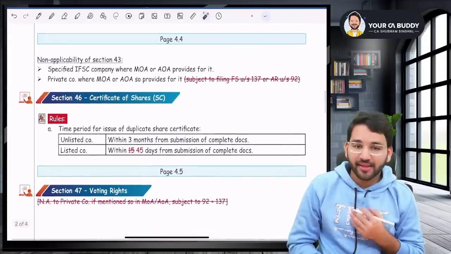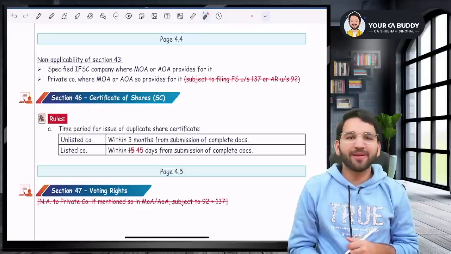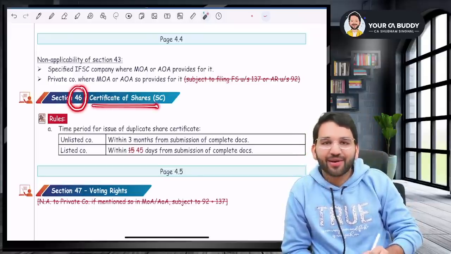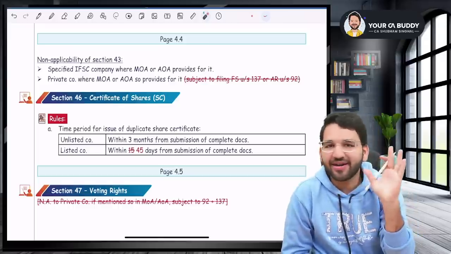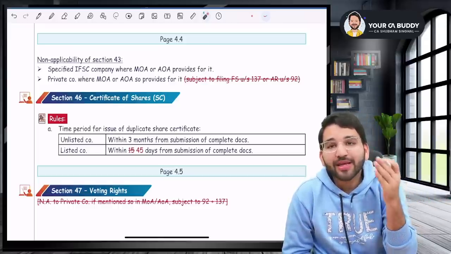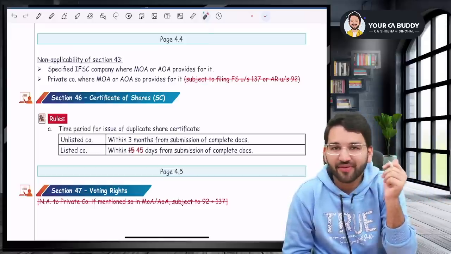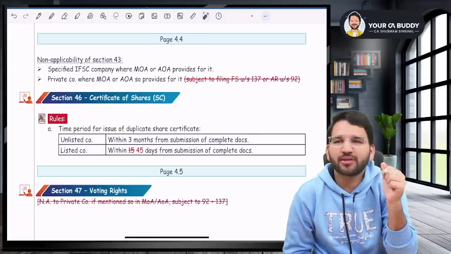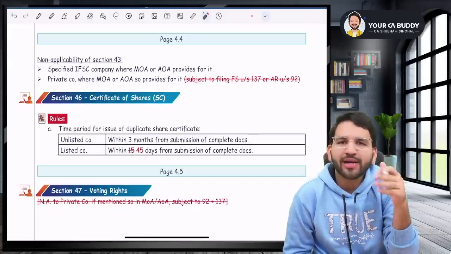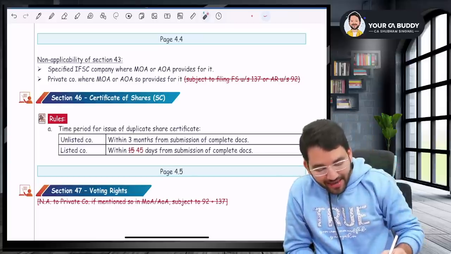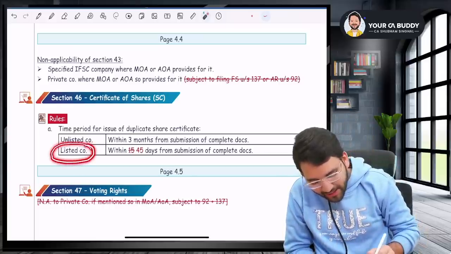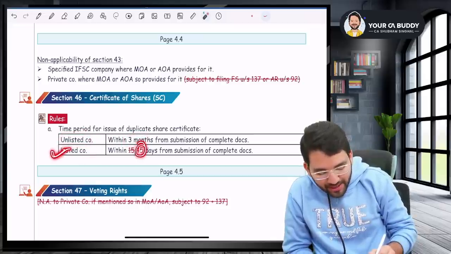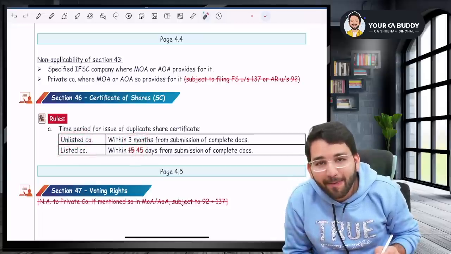Next, sir, this was a wrong due correction. This is not an amendment, this is a correction. You know that Section 46 deals with certificate of shares. Although share certificates are irrelevant in today's time, the question is, within how many days will the company issue share certificates? For example, if I lost my share certificate, or my share certificate got destroyed or torn or mutilated, in case of an unlisted company, you'll get it within 3 months. But in case of a listed company, you'll get it within 45 days.